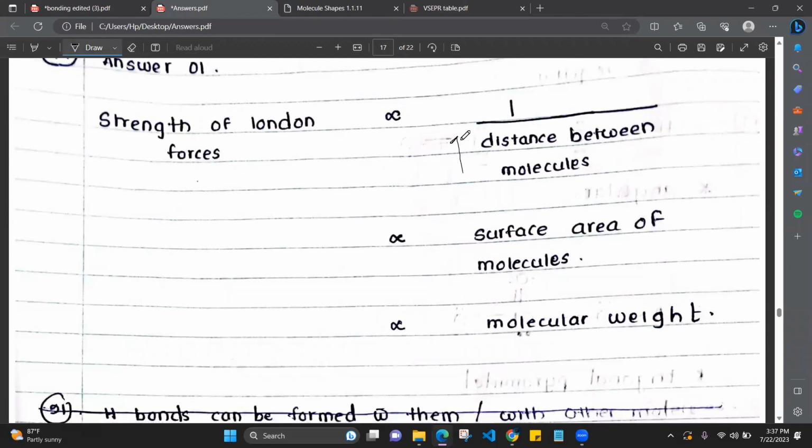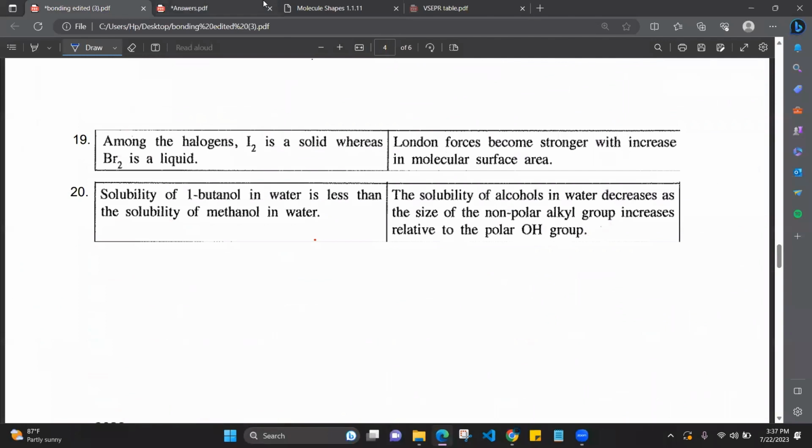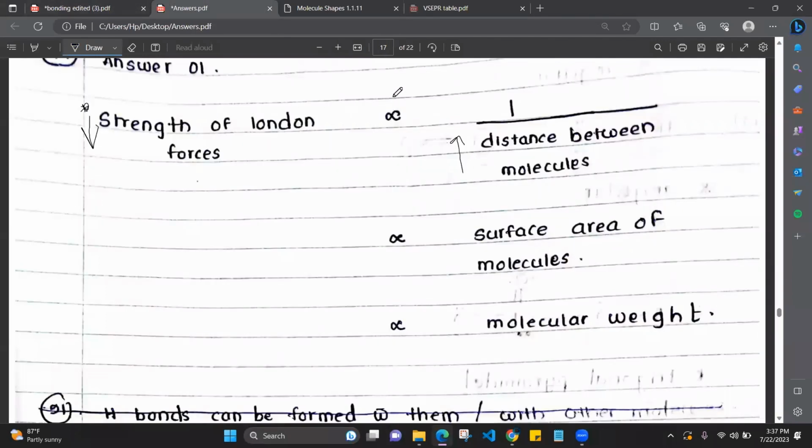When the distance between molecules is high, the strength of the London forces will be low. It is directly proportional to the surface area of the molecules. When there's greater surface area, there are greater London forces. A greater molecular weight means greater strength of London forces. This is the theory. Remember this theory and go from the basics, it is very important. So the strength of the London forces is inversely proportional to distance, and directly proportional to these two.